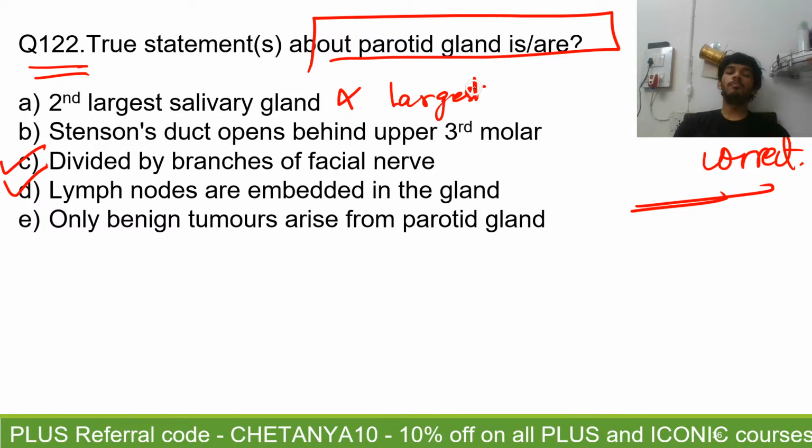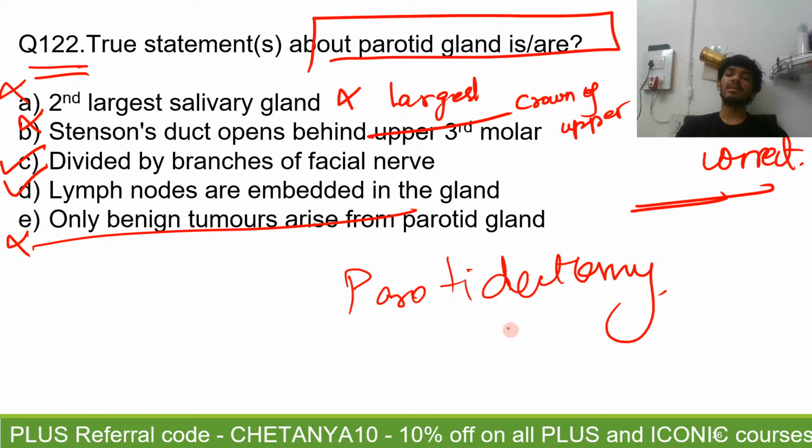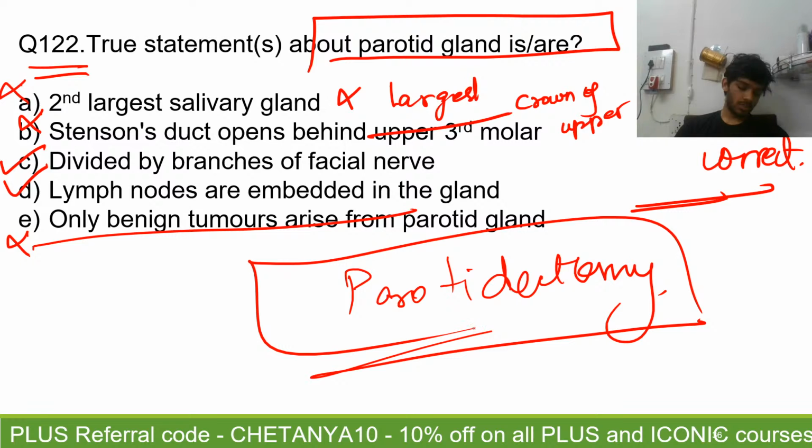See, it is the second largest salivary gland. This is false. It is the largest salivary gland. Okay, so it won't be E. What about B? Stensen's duct is the duct of the parotid gland. It opens opposite the crown of the upper second molar, not the third molar. So this is also false. A and B are false. What about E? Only benign? No. You can have parotid malignancies, and that is why you have to do parotidectomies, because you can often have parotid malignancies, and it is also related to a lot of lymph nodes. Okay, so that is about 122.